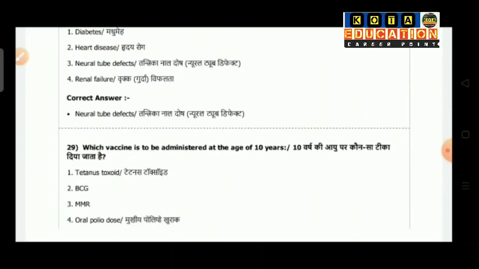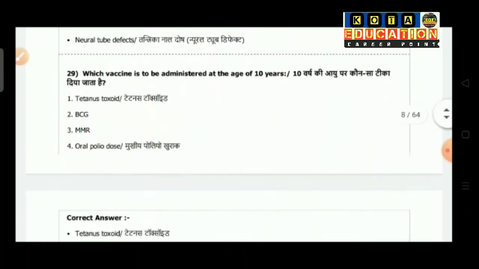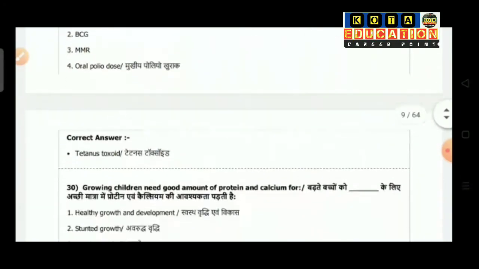Question number 29 is which vaccine is to be administered at the age of 10 years? Option 1 is tetanus toxoid, option 2 BCG, option 3 is MMR, and option 4 is oral polio dose. So the correct answer is tetanus toxoid.